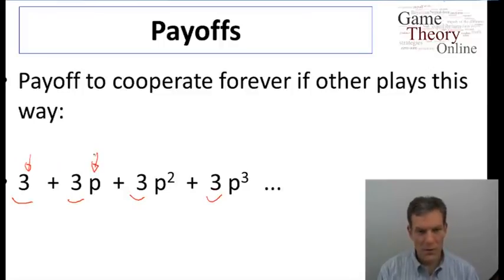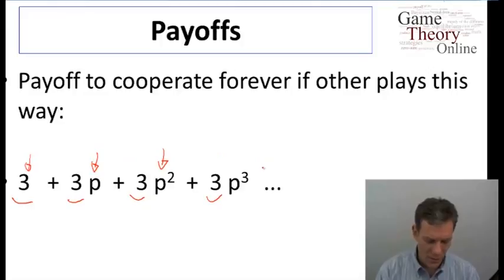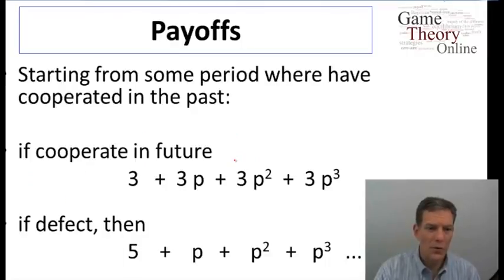Tomorrow, there's a probability p that it will continue. Next day, p squared, and so forth. So if I anticipate the other player is cooperating as long as I cooperate, then if I continue to cooperate, I expect this string of payoffs with these probabilities. So let's compare that to what would happen if I defected instead. So suppose I defect instead.